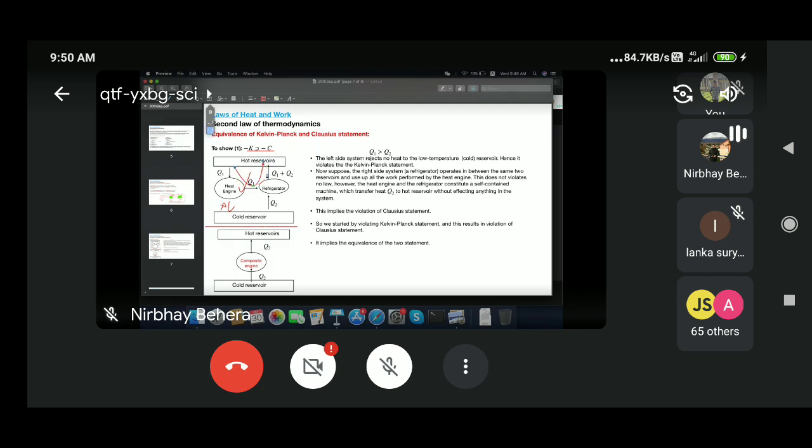So the net amount of heat that remains is Q2, right? Whatever heat Q1 you absorbed will go round and round, so the Q1 amount of heat is nothing coming into the picture for your heat engine. So if I reduce everything into a single engine, because both are working between the same hot and cold reservoirs, I can make this a composite engine. Okay.